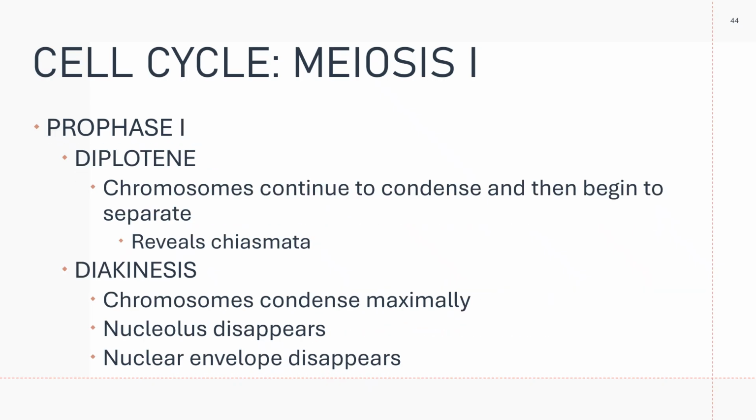And then you have diplotene. In diplotene, your chromosomes continue to condense and then begin to separate, revealing the chiasmata. And in diakinesis, the chromosomes condense maximally, the nucleolus disappears, and the nuclear envelope disappears also. That is for diplotene and diakinesis.